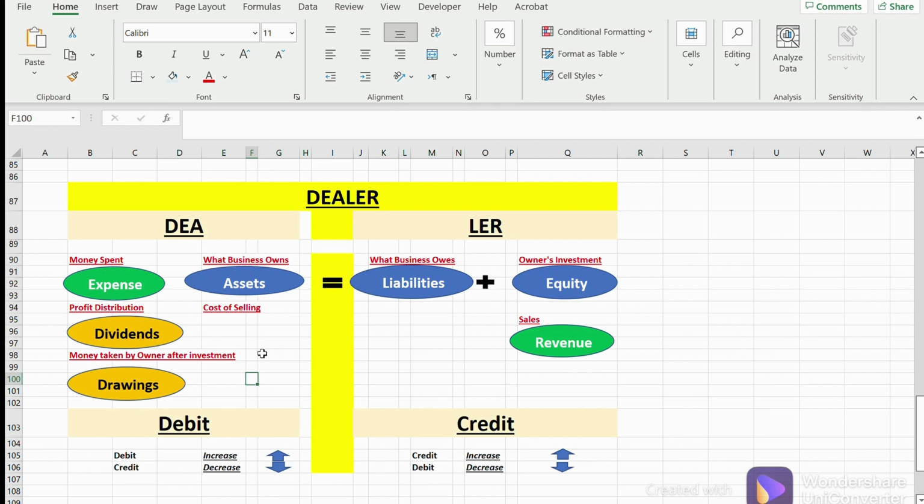This is something which the business owns. So what could a business own? A business could definitely own inventory, a stock which it would sell, obviously, right? A business owns property. The second thing could be all the balances and all the cash that the business has in its banks. Third could be the accounts receivable, the people who owe the business money, the debtors.